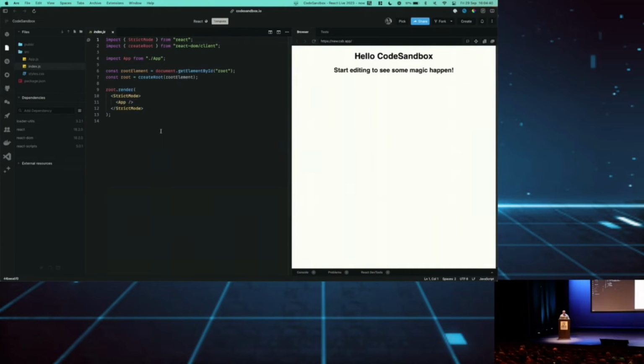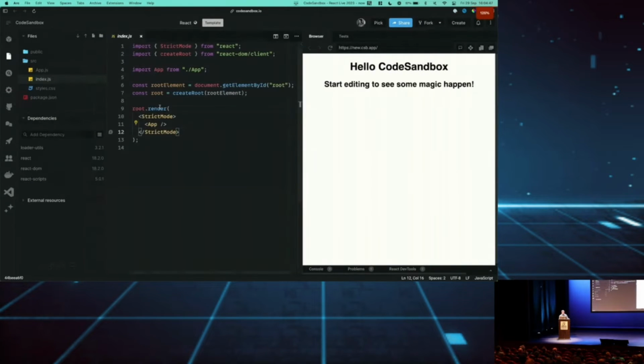So, can you see CodeSandbox? Yeah, so this is CodeSandbox. CodeSandbox is an online development environment. It essentially allows you to write code in the browser. And the main goal is that you can share a link with someone else, and they will be able to see the executing code. And if they want to make their own change, they can press fork, they will get their own link, and they will be able to continue working.